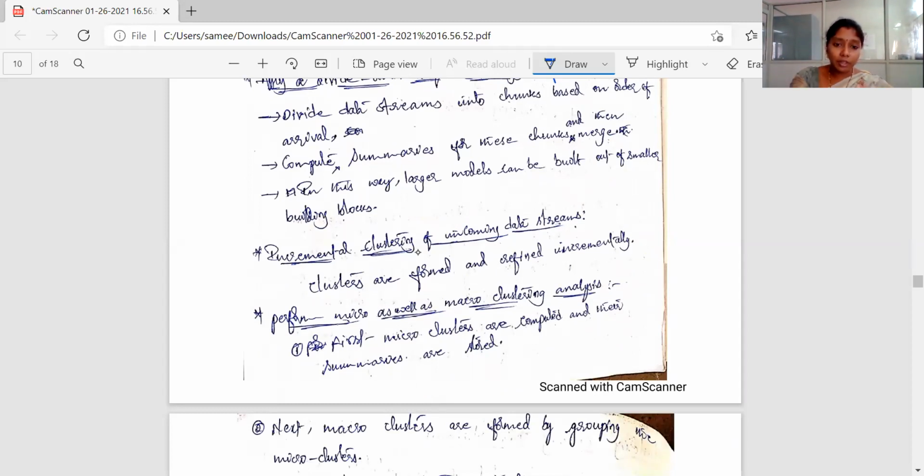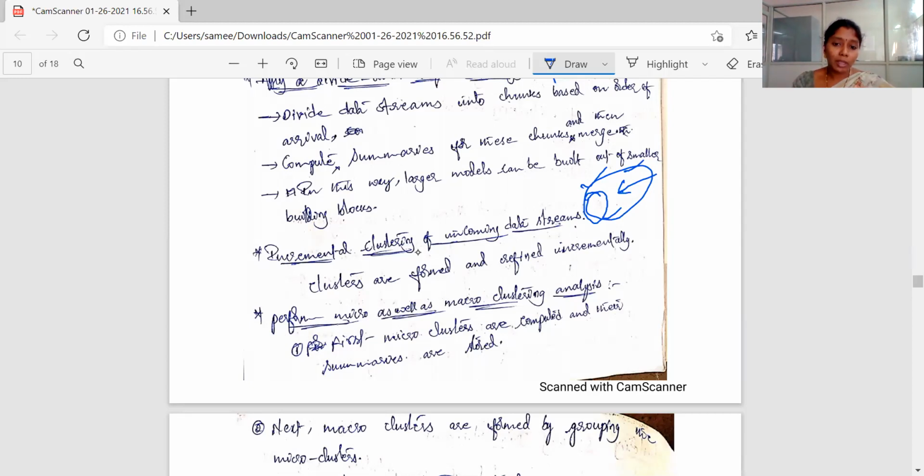So here clusters are formed and arrive incrementally. This we all know. So once you form some clusters with the existing summaries, if some new data arrives, your algorithm should be able to handle this new data also. Based on this data, you need to form the clusters incrementally. Incremental refining is needed here. Why? Because suppose the particular data belongs to this cluster, then it should be added to this. That is the incremental nature.